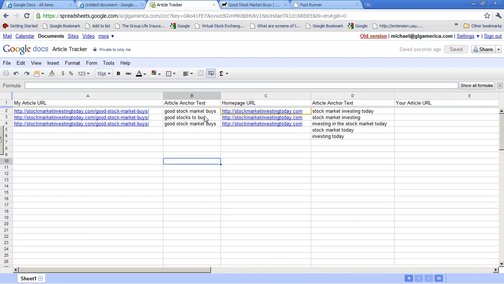So this is the anchor text you'd use for the article link in the first article and the second article and then the third article. And then the ones that link to my homepage, you can see I've got several variations here. I just want you to go down the list. So in the first article you use that, second that one, third article that one. And you can see I got a couple other variations here. And I'm going to copy these because I just want to repeat these.